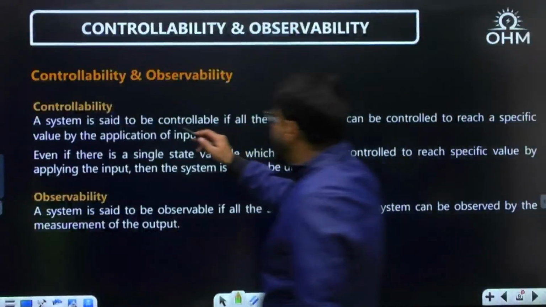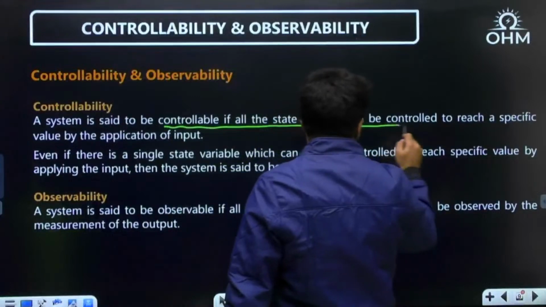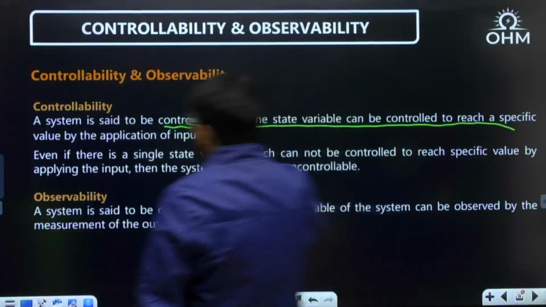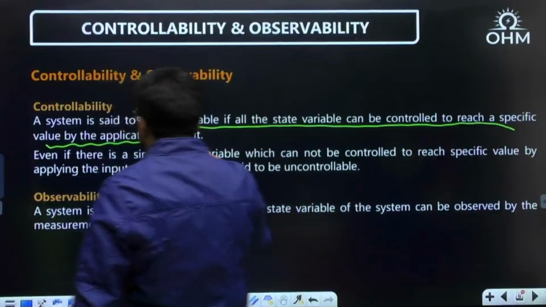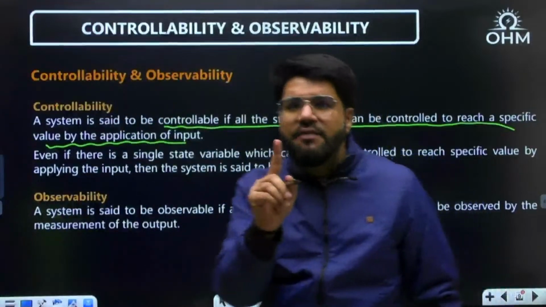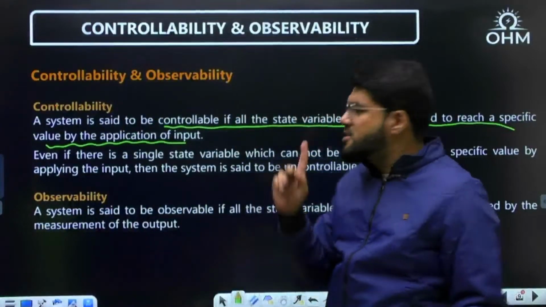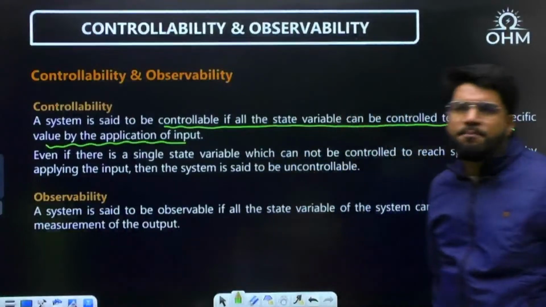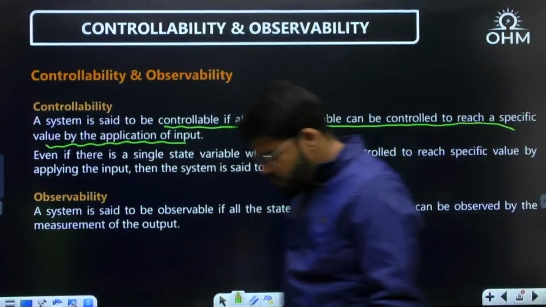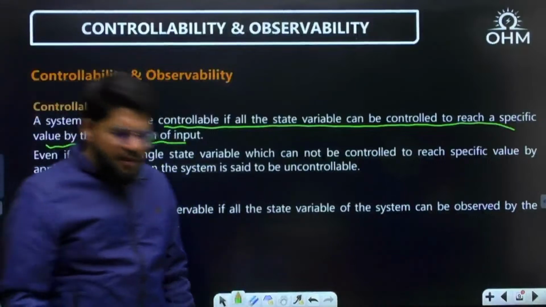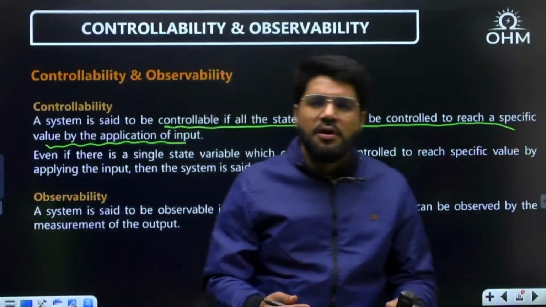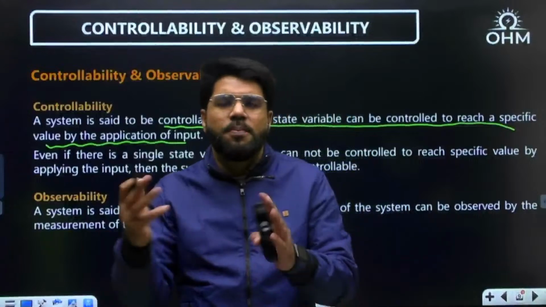A system is controllable if all the state variables can be controlled to reach a specific value, by applying an input. Even if there is one state variable which cannot be controlled, then the system is overall said to be uncontrollable.